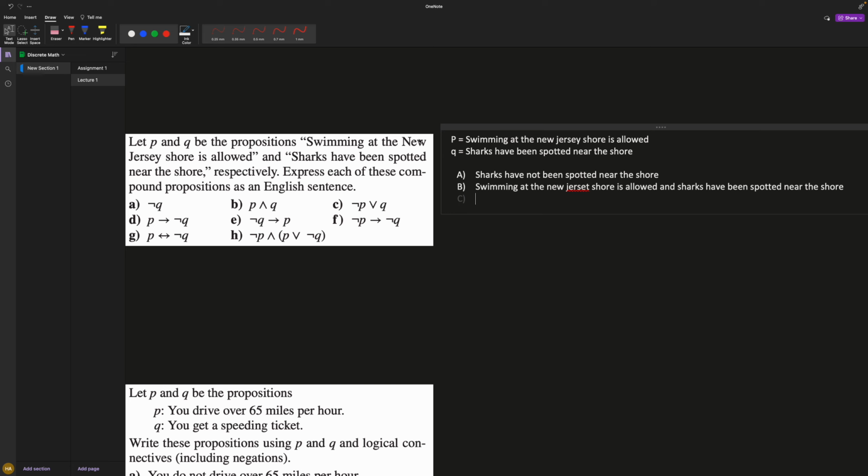C, I'm basically saying swimming at the New Jersey shore is not allowed, or sharks have been spotted near the shore. So again, swimming at the New Jersey shore is not allowed, or sharks have been spotted near the shore.